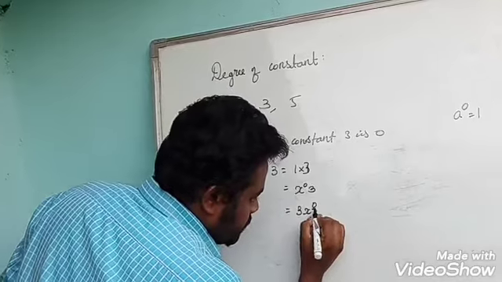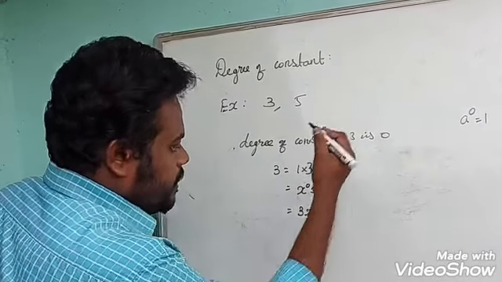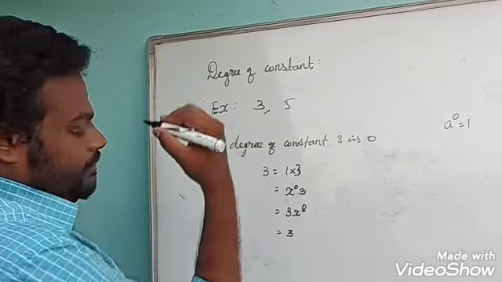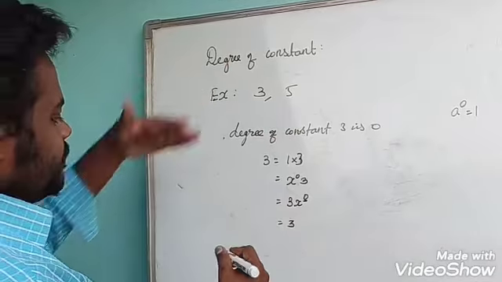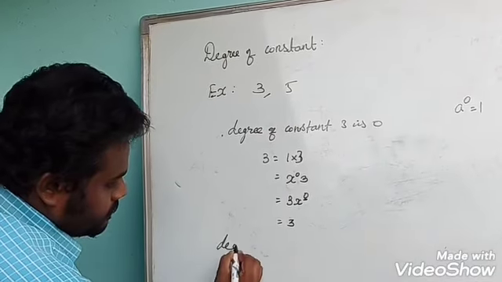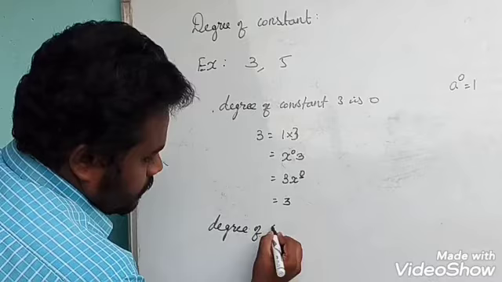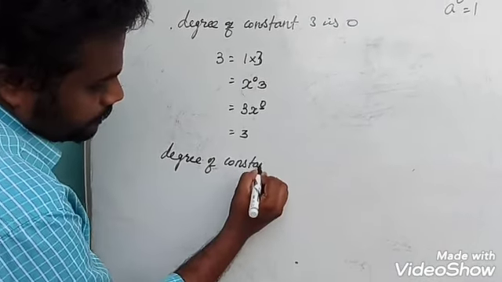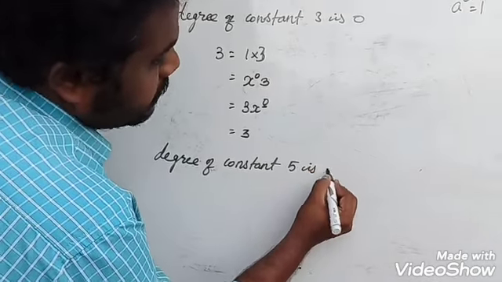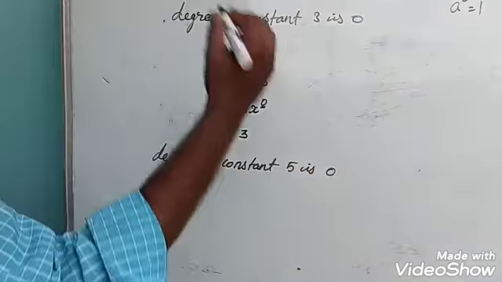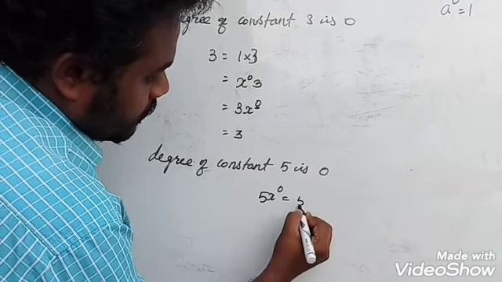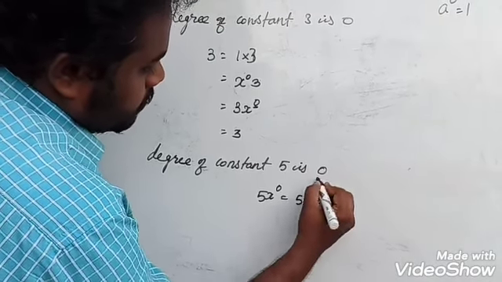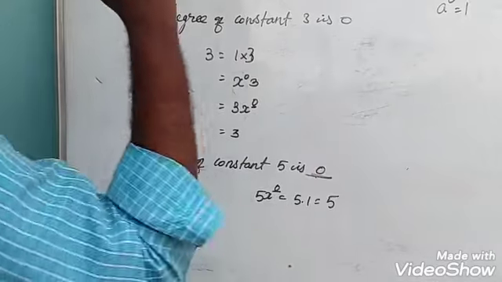The power is 0. The value of x power 0 is 1. It's nothing but 3. So the degree of constant 3 is 0, as well as the degree of constant 5 is 0. In the same manner, 5x to the power 0 is equal to 5 into 1, which is equal to 5. So 0 is the degree.